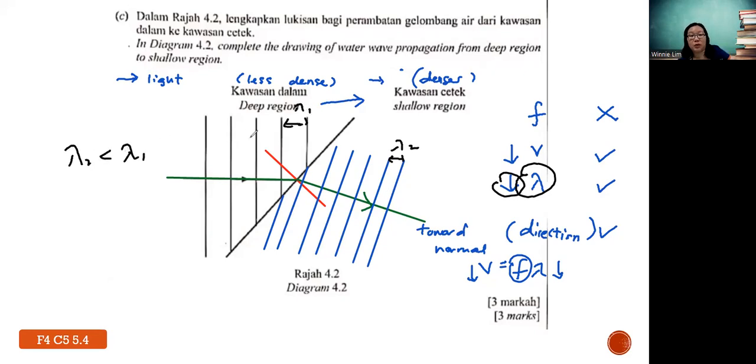If they are equally spaced like in the deep region, then it's not correct. So that's why you see 3 marks: first, show the direction bending correctly; then the wavelength decreases; and you draw the normal line. All these are important ideas. If you did not know how to draw the wave patterns for refraction, now you know how it works.